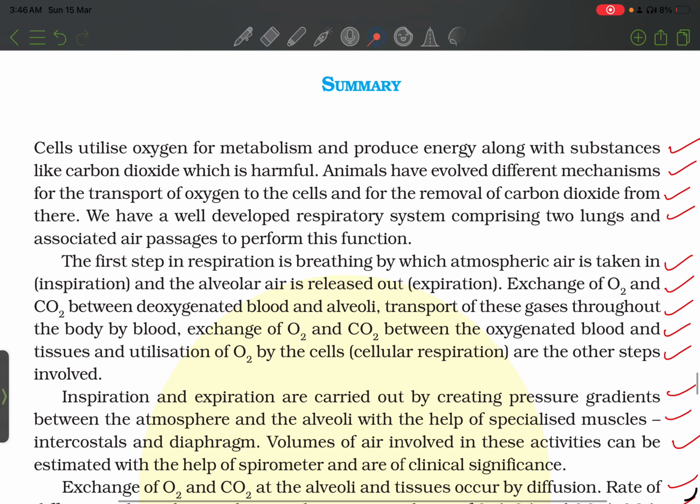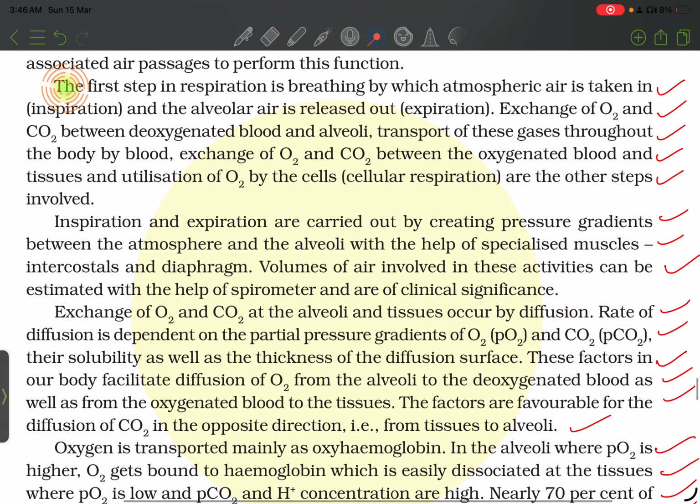Summary. Cells utilize oxygen for metabolism and produce energy along with substances like carbon dioxide, which is harmful. Animals have evolved different mechanisms for transport of oxygen to the cell and the removal of carbon dioxide from there. We have a well-developed respiratory system comprising two lungs and associated air passages to perform this function. The first step in respiration is breathing, by which atmospheric air is taken in, inspiration, and alveolar air is released out, expiration. Exchange of O2 and CO2 between deoxygenated blood and alveoli,